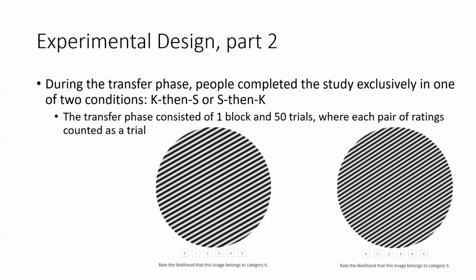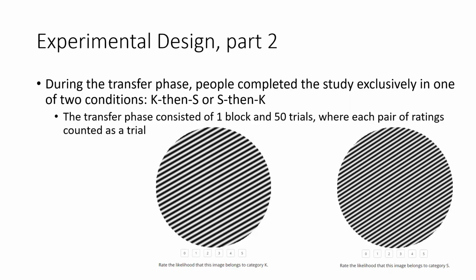During the transfer phase, people completed the study exclusively in one of two conditions, K then S or S then K. In condition K then S, people would first rate the likelihood on a scale of 0 to 5 that the presented stimulus belonged to category K, and subsequently, without altering the stimulus on the screen, rate the likelihood on a scale of 0 to 5 that the same stimulus belonged to category S. The same procedure applied to the S then K condition, just with the order of category ratings switched. The transfer phase consisted of 1 block and 50 trials, where each pair of ratings counted as a trial.